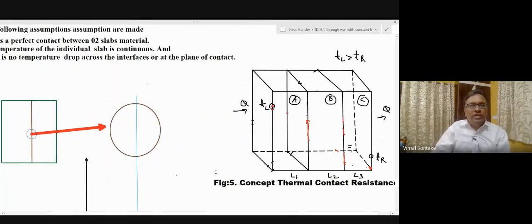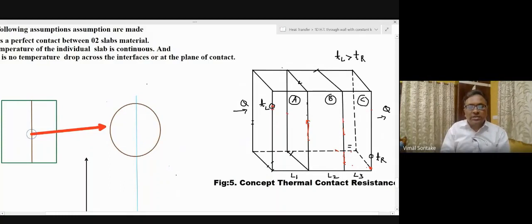Now, following these three assumptions, if there exists perfect contact between the individual slab materials, there will be a single plane of contact. For example, if I consider slab A and slab B material, and if they are in perfect contact with each other, at the interface, there will be single plane of contact.